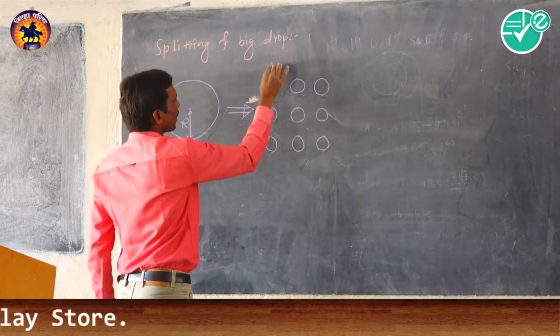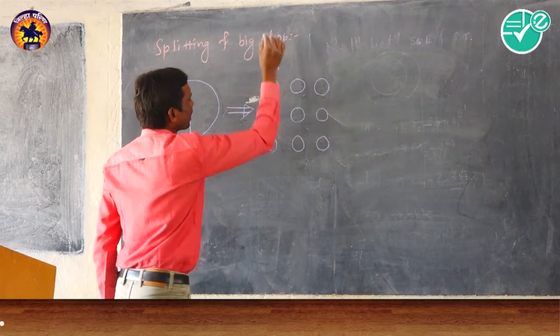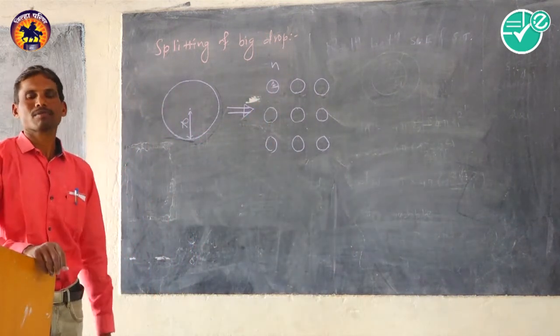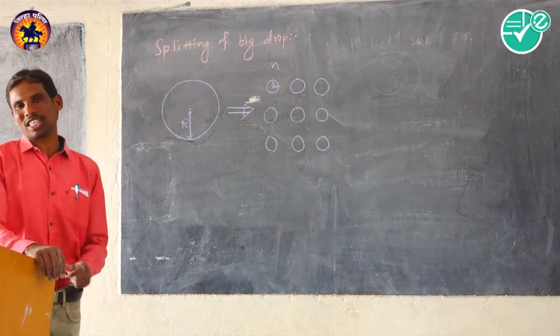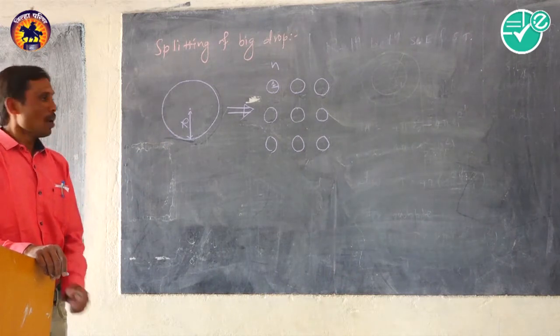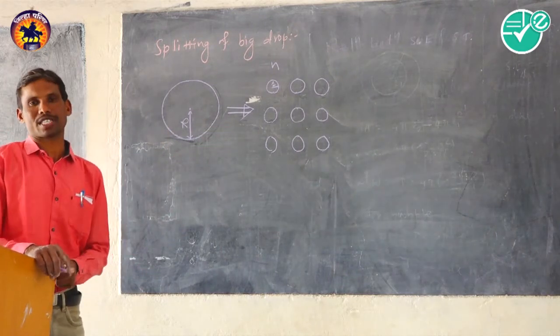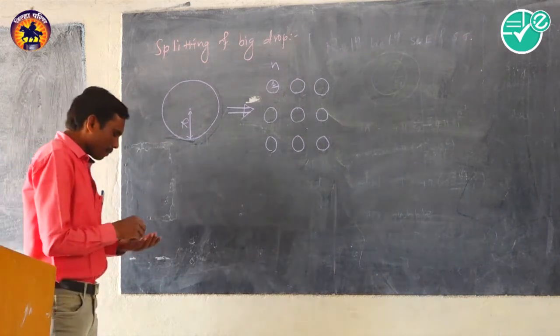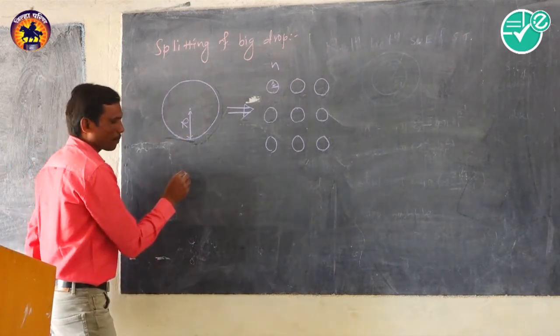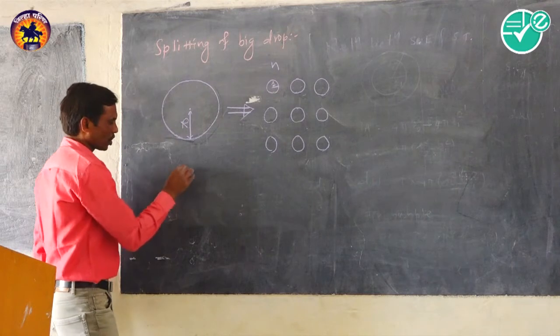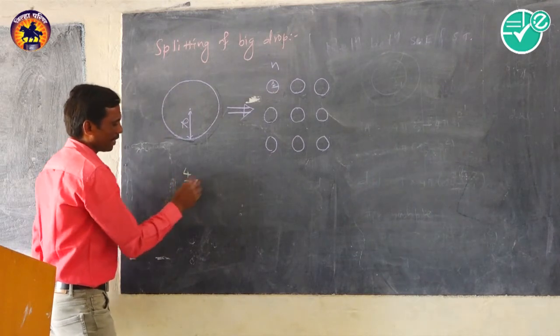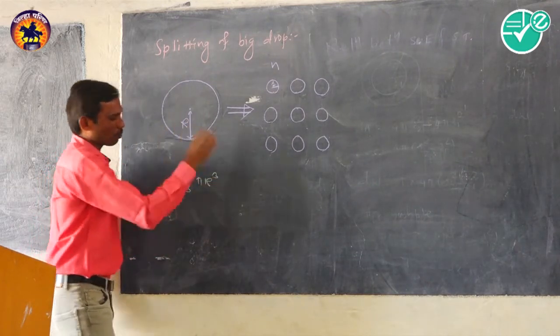Consider a big drop of radius R splitting into N number of identical droplets, each of smaller radius r. But in this process, the volume of the liquid remains constant. Here, the volume of the big drop, which is spherical in shape, is 4/3 πR³.